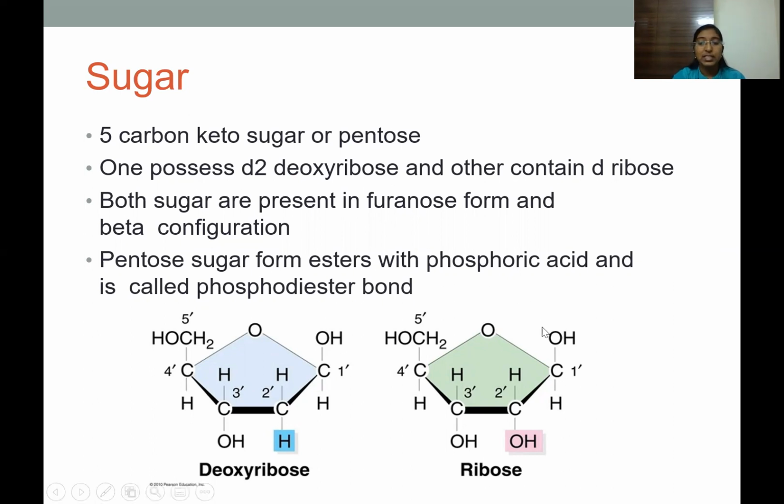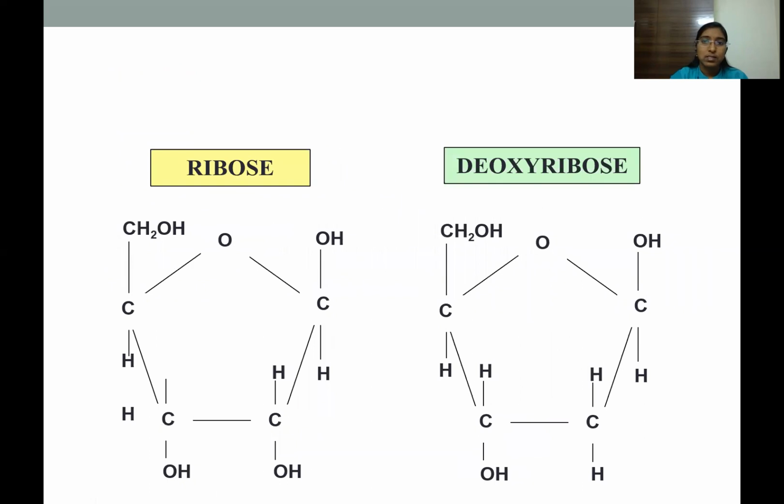So usually these sugars form phosphodiester bonds with the phosphoric acid, and so ribose and deoxyribose sugar. Here you can see that ribose sugar has an OH or hydroxyl group that is present at the C2 position, and deoxyribose has a hydrogen instead of an OH or hydroxyl group.